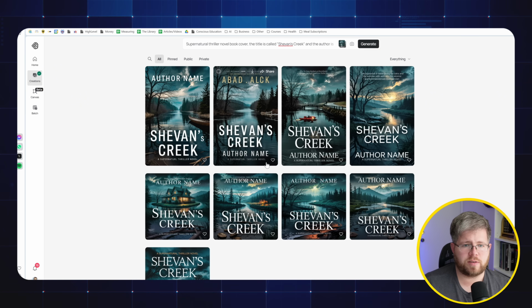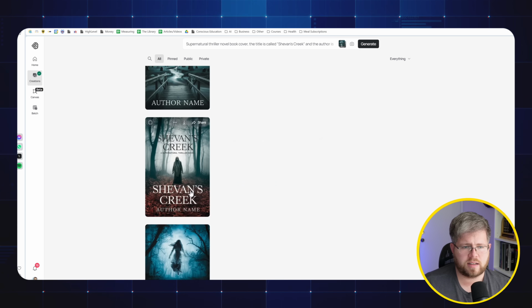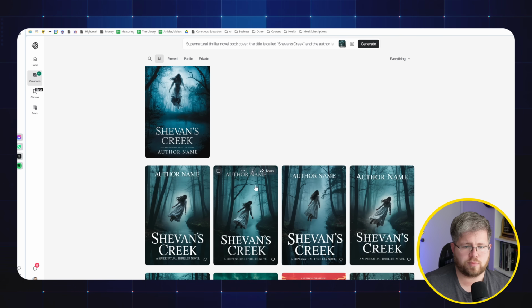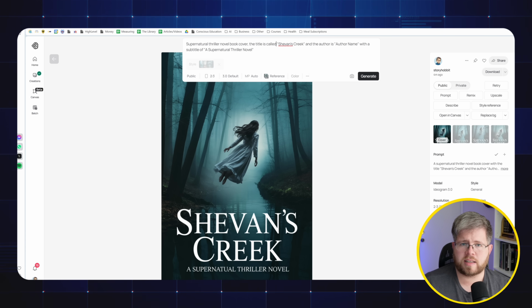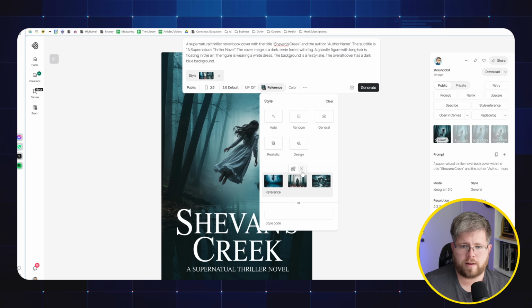One of the things I do know it does pretty well is getting the text correct. Although there are some weird ones that have some janky placement of things, like the author name in the supernatural thriller novel here. So it's okay. Let's try this one more time. Let's regenerate this one, but with this as the reference image, to see if it does any better. So we'll select this prompt, turn magic prompt off, and for reference, we'll just give it that one image to go on.